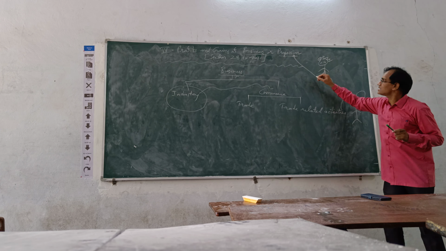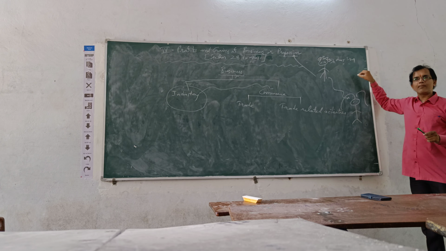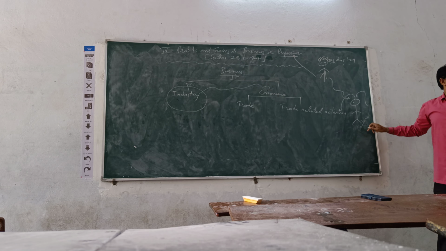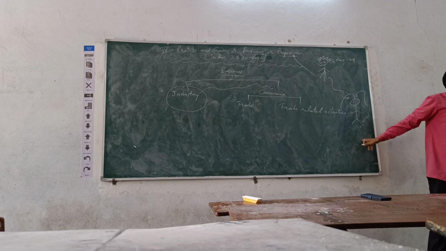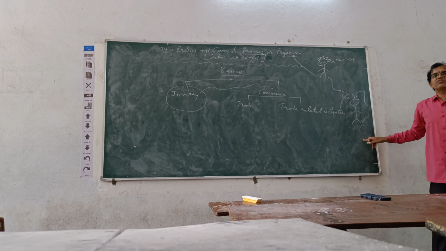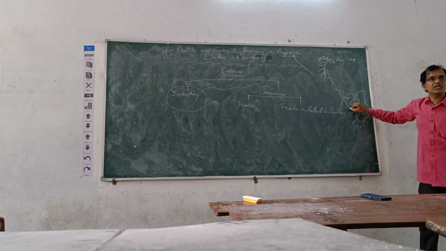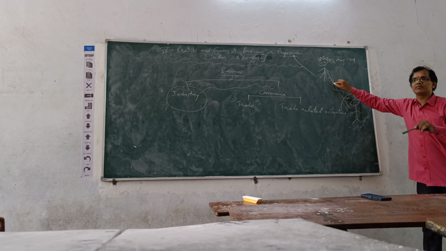From this industry, up to the customer, or consumer. So she wants to purchase, means from production to purchasing point there are so many things to be taken care of. I told you, the goods have to be transported, the goods have to be insured, the goods have to be kept in godown.